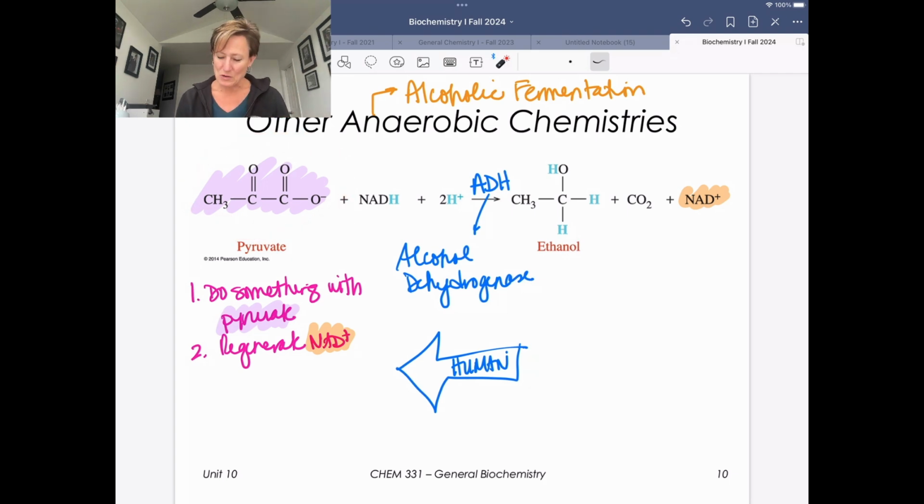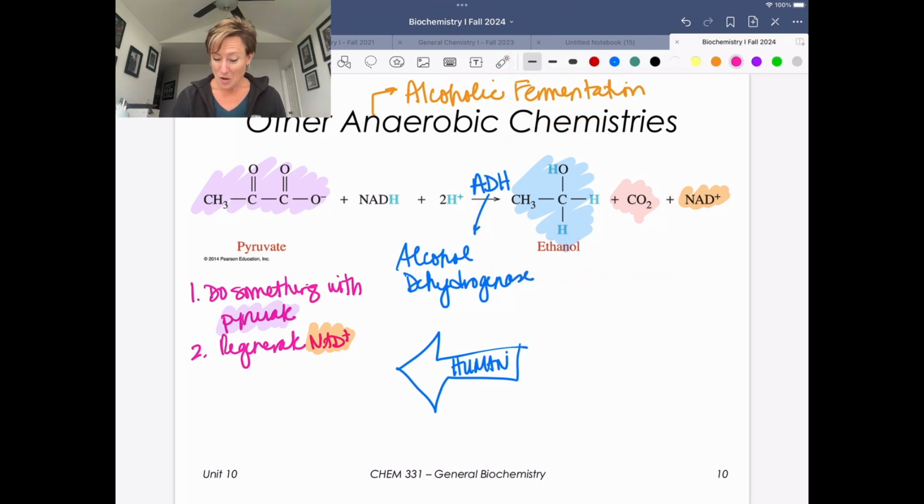Looking at the substrates that we have, we've got pyruvate here, and there are actually two things that happen. We ultimately snip off one of those carbons as carbon dioxide, and then we generate acetaldehyde, which is then reduced to ethanol. The last piece that I want to highlight is why fermentation chemistry is so important from a beer and wine making process. When organisms like yeast or bacteria undergoing anaerobic alcoholic fermentation do this process, this is why they're doing it. They want to get rid of pyruvate and they want to regenerate NAD+. They don't necessarily care about these two products.